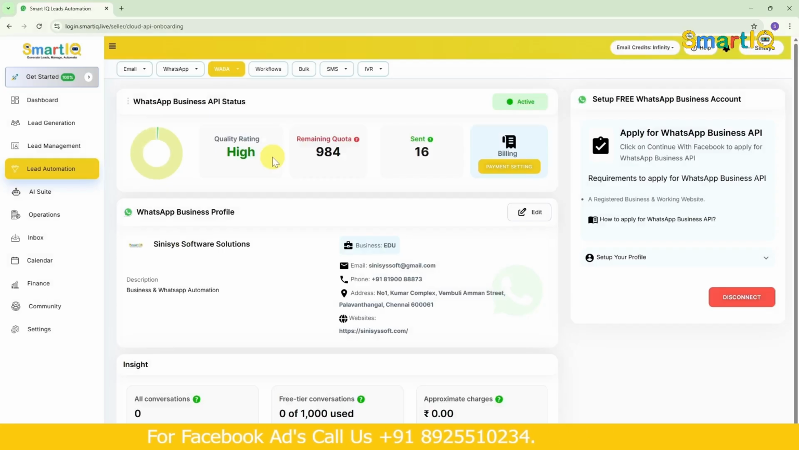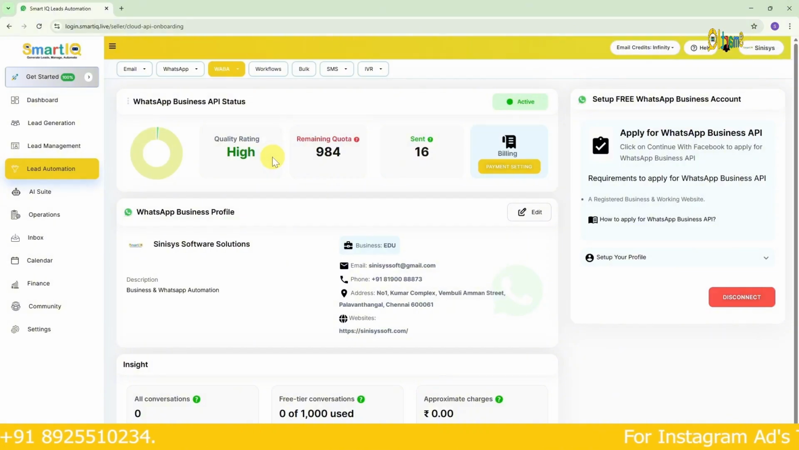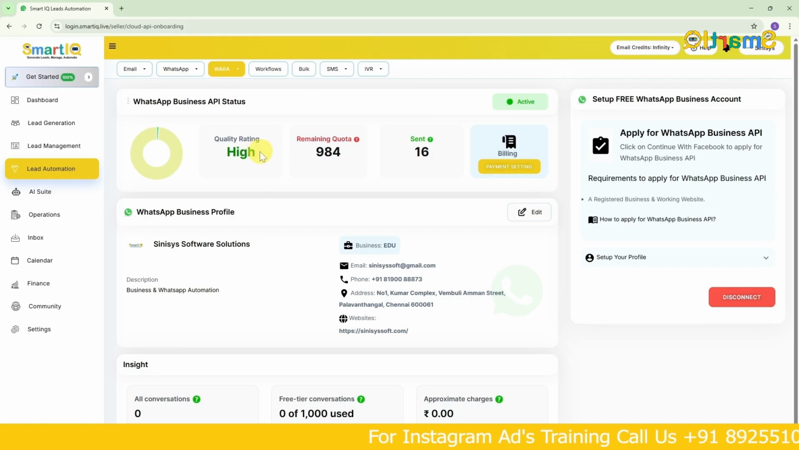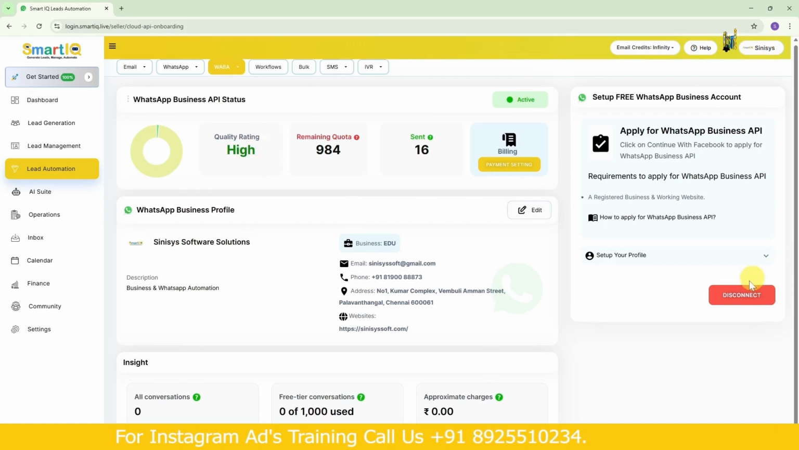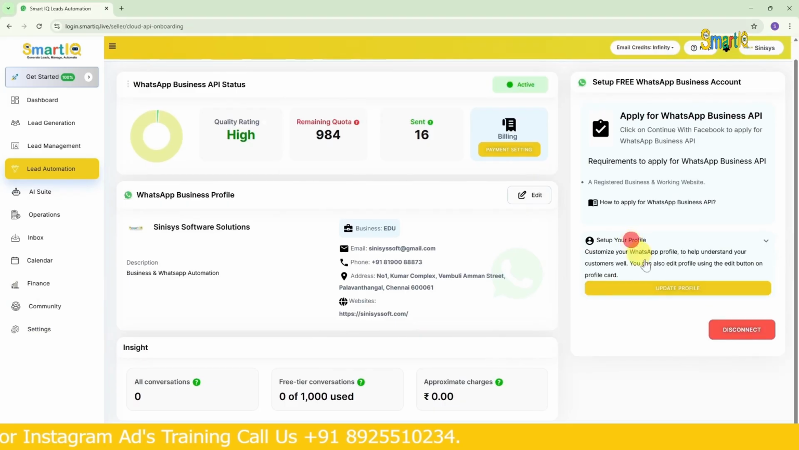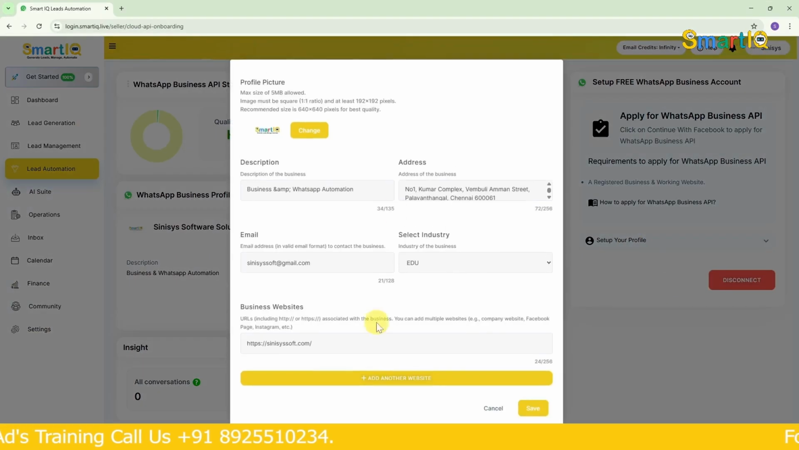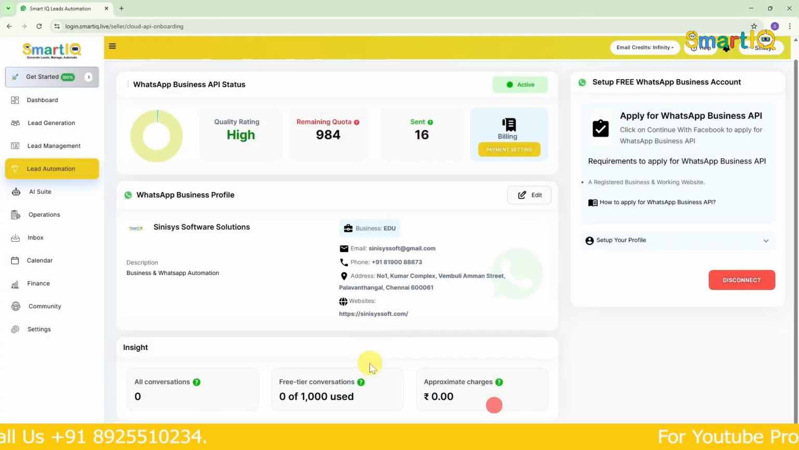With a regular WhatsApp number, we have to scan and check its activity every 24 hours. But with WABA, WhatsApp Business API, the API status will always be online. Here we can send and receive messages at any time. Right now, our quality rating in WABA is high, so we can disconnect our business profile if needed. Also, if you want to update our setup profile, we can just click and update it as required.